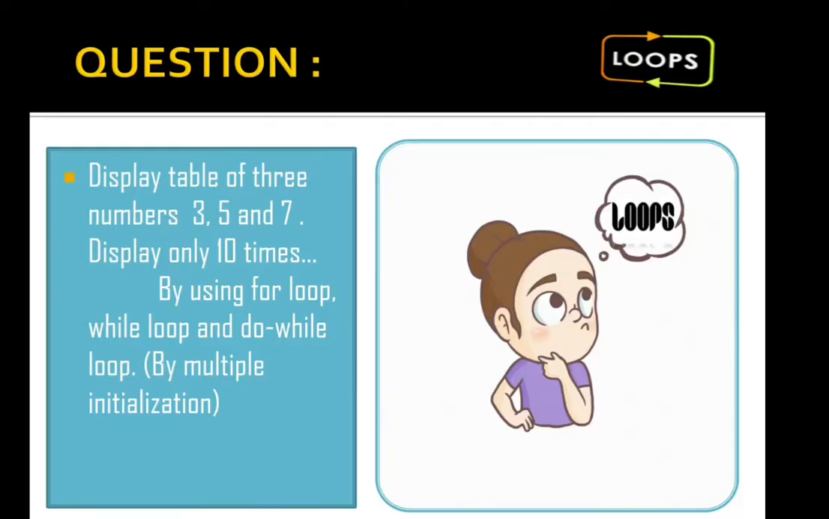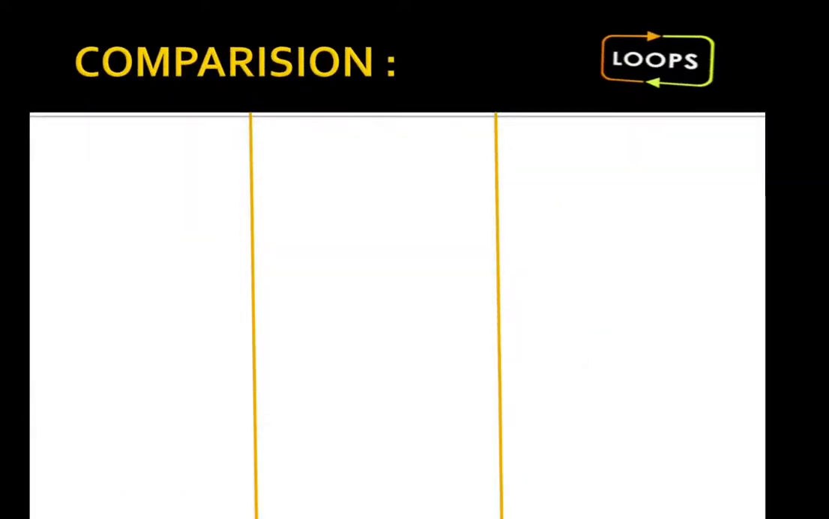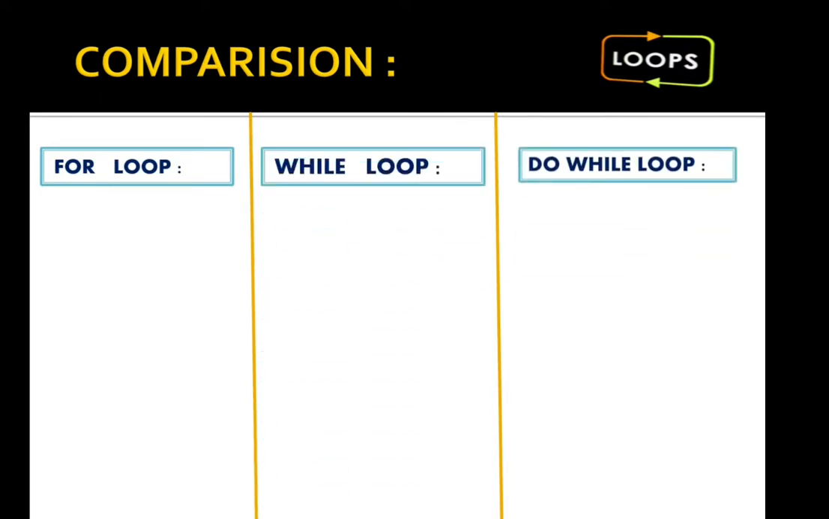See, one question is in front of you all. It is to display a table of three numbers, that is 3, 5 and 7, 10 times by using for, while or do while, and by using multiple initialization. Now it is coming to your mind, what is multiple initialization? Previously we were doing one initialization. Now we have to do multiple initialization. How? I'm going to tell you how. First of all, with for, with while, and with do while, I'm going to tell you.